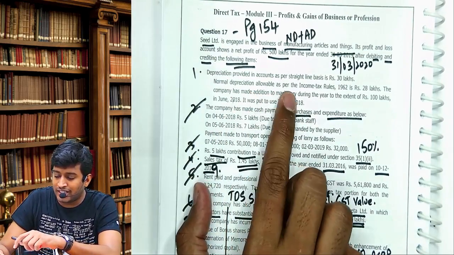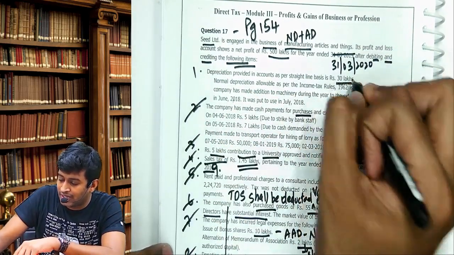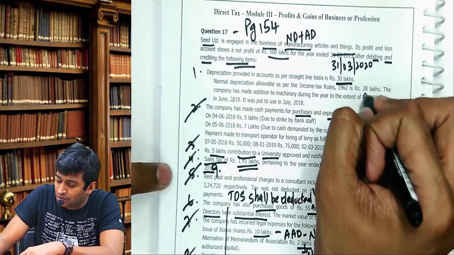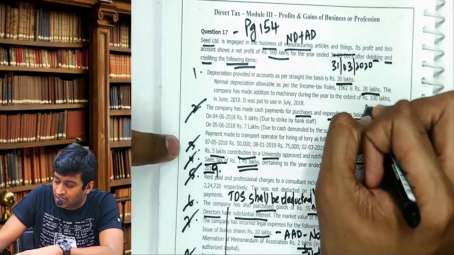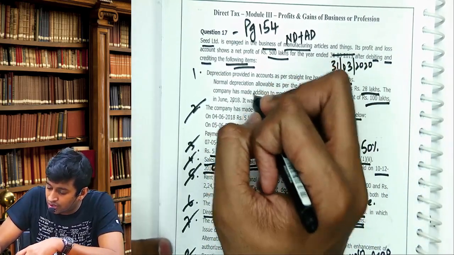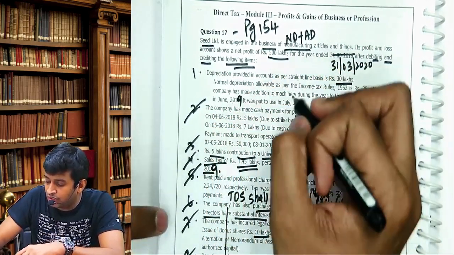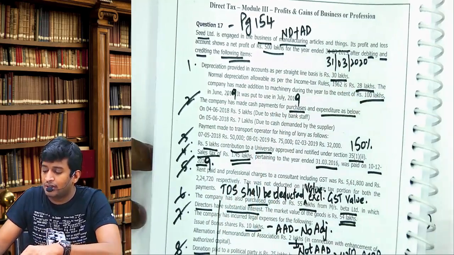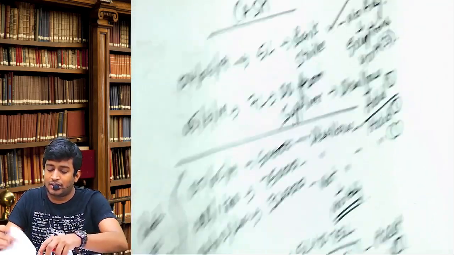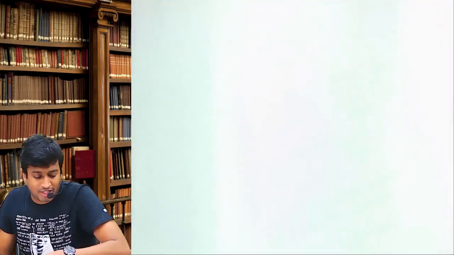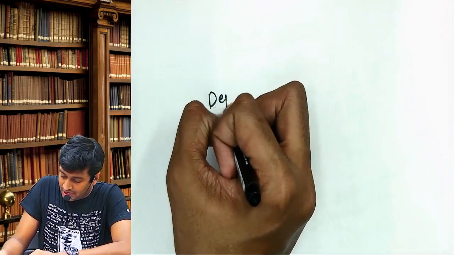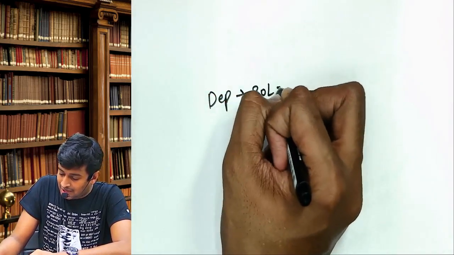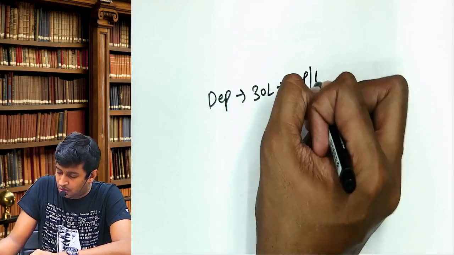Now adjustment number 1. Depreciation provided in the accounts as per straight line basis is 30 lakhs. As per income tax rules is 28 lakhs. The company made addition to machinery to the extent of 100 lakhs in June 2019. It was put to use in July 2019. Now listen. How much depreciation as per straight line basis? Depreciation given 30 lakhs. This is debited to the P&L account.